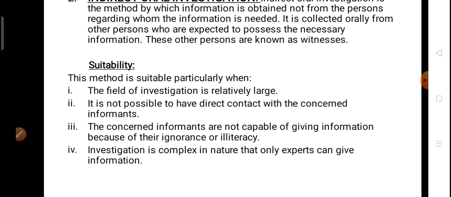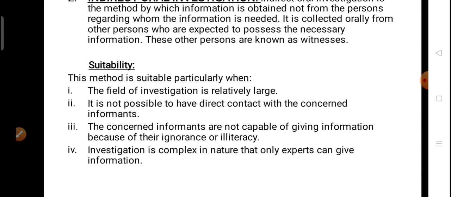So what I will do, I will approach any of my friends, or any person who knows about that person, and then I will collect the information from that person who is having the information about the person living in Delhi. If I cannot reach the person from whom the information is to be collected, then I will collect the information from the witnesses.